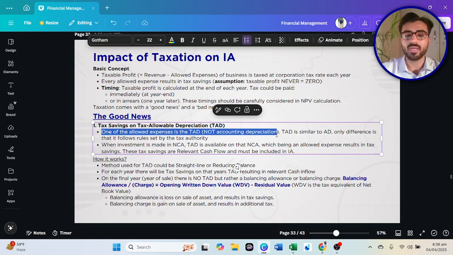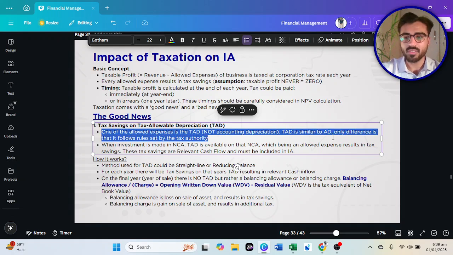It is different from accounting depreciation. TAD is similar to accounting depreciation. The only difference is that it follows rules set by the taxation authority.